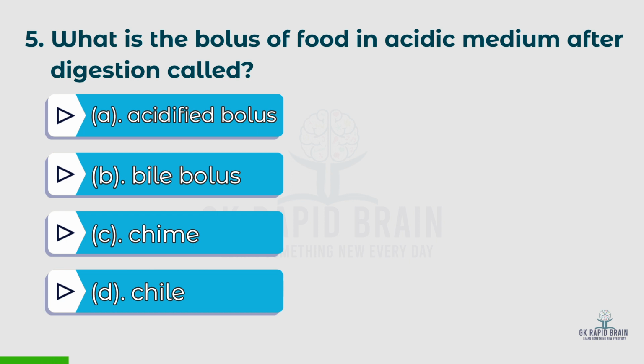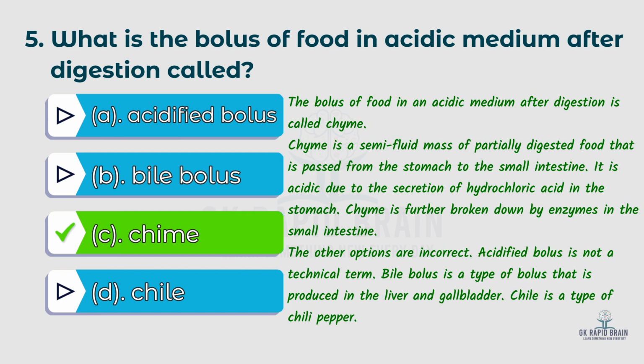Fifth question, what is the bolus of food in acidic medium after digestion called? Options A. Acidified bolus, B. Bile bolus, C. Chyme, D. Chili. The right answer is chyme. The bolus of food in an acidic medium after digestion is called chyme.